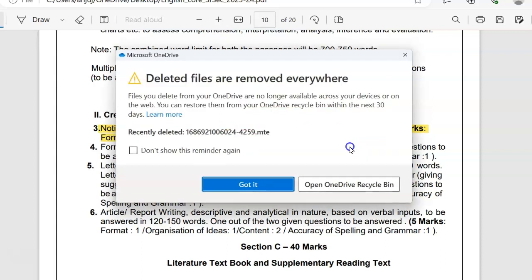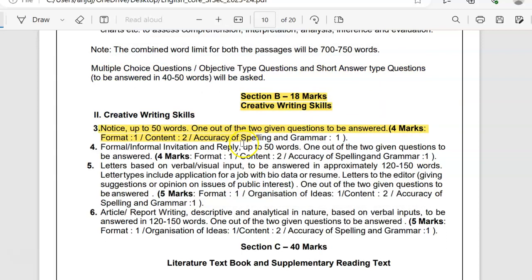Then for formal and informal invitation, what do we get to see? We get to see that for formal and informal invitation and reply, again the word limit is 50 words and 1 out of 2 given questions need to be answered. Now again, 1 would be for the format, 2 would be for the content, and for accuracy of spelling and grammar, again 1 would be there.